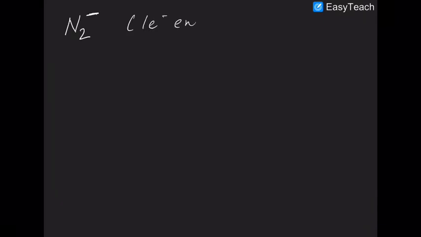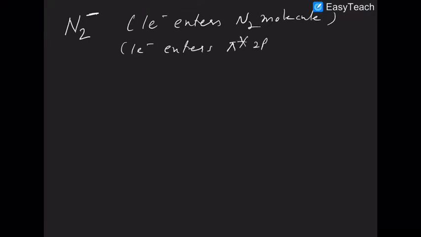Similarly, if I ask you how to draw the configuration of N2 negative, N2 negative means one electron enters the N2 molecule. Where will it enter? One electron enters the pi anti-bonding 2p orbitals. There are two orbitals which are empty. One of them will be occupied.